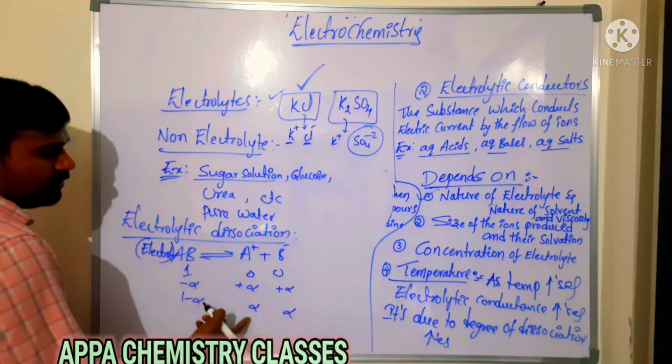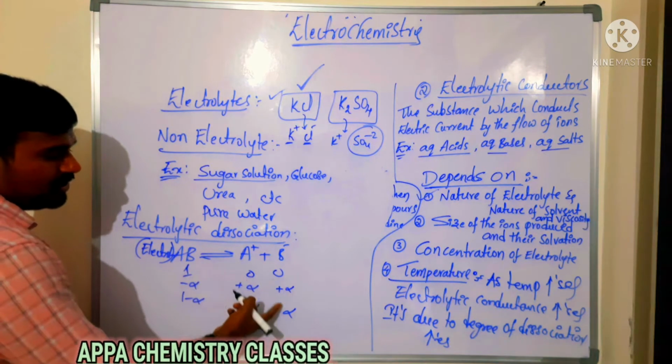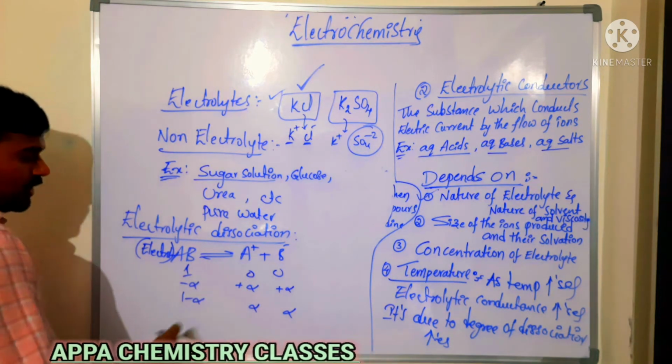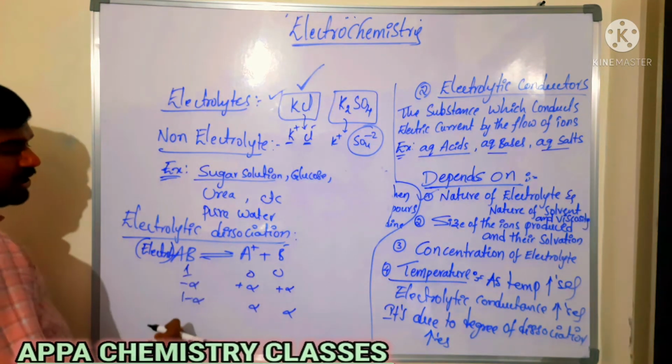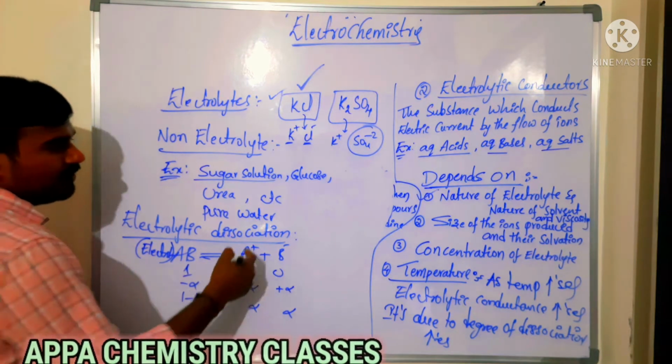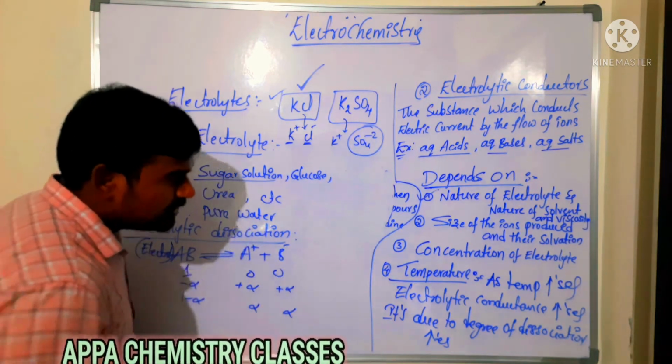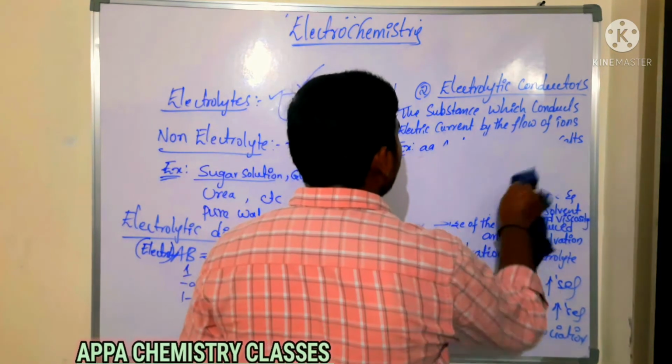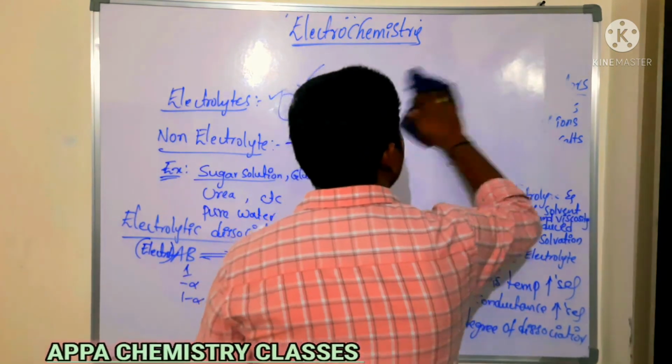Here the formed ones will be 0 plus alpha, alpha. So what is this alpha? Alpha is nothing but the degree of dissociation. How do you get the degree of dissociation?